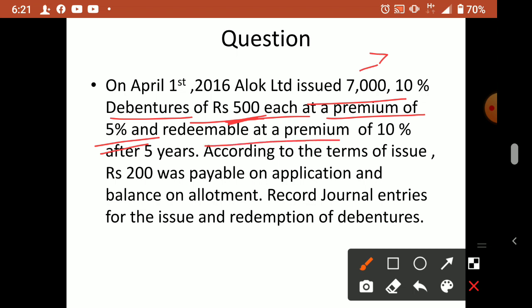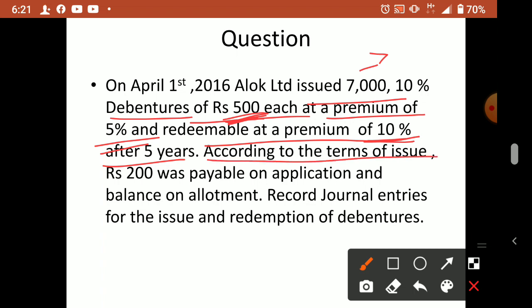And redeemable at a premium of 10%. So when you redeem it, when you repay it, you have to give them 10% premium. So 10% of 500 is 50 rupees. That means you are collecting from them a 25 rupee premium, but when you redeem, you will be giving them a 50 rupee premium. So that 10%, 50 rupee premium is a loss for the company after 5 years. So we promised them that after 5 years your money will be paid back with the 10% premium.